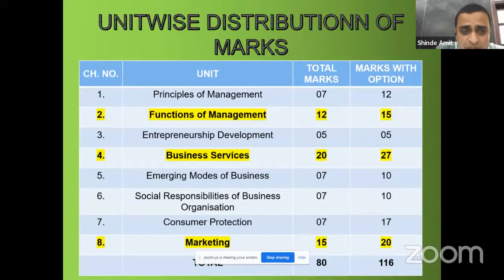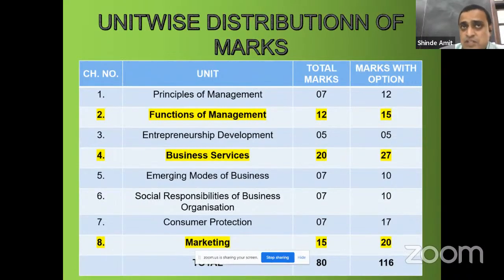Chapter number 2, Functions of Management. In that, 6 functions of management are there: planning, organizing, directing, coordinating, staffing, and controlling. The weightage is 12 marks with option 15 marks. So question number 8 may come from this chapter. In this, the meaning as well as the importance of each function of management should be done properly.